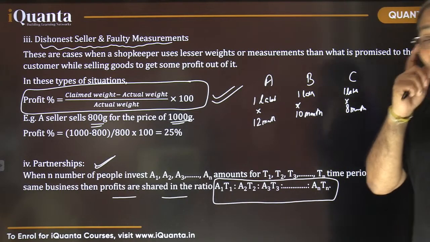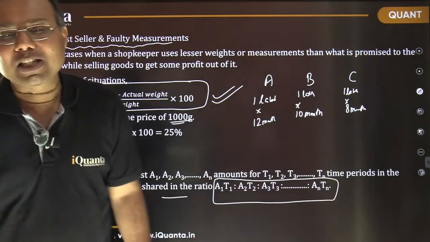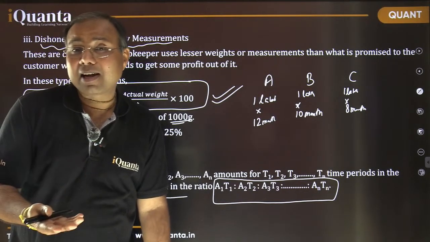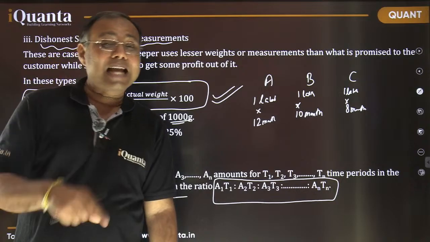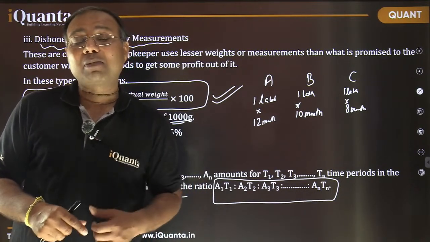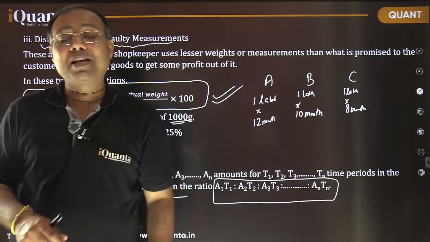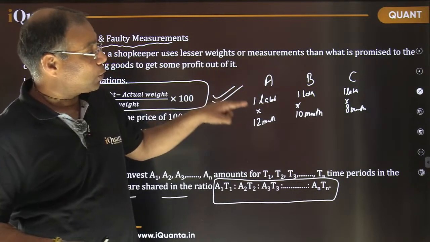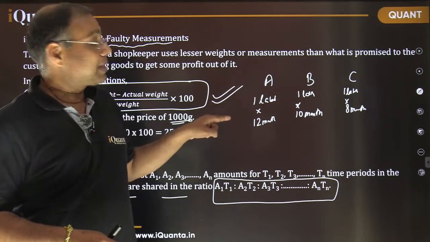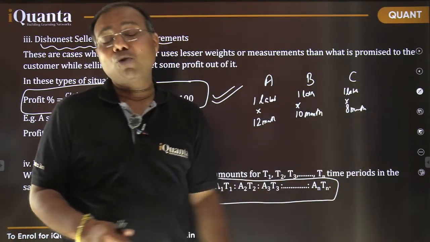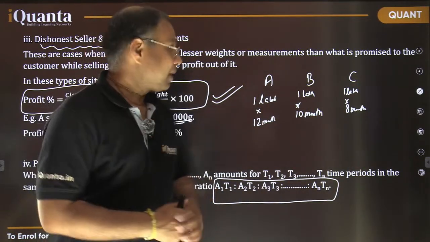So in a way it may look like everyone has got an investment of 1 lakh each. So should the profit be divided equally? No. The time when they are making their investment, or the total duration for which the investment is there in the business, also plays an important role. That's why we need to multiply their investment with the duration for which their investment is there in that business. So that product will give me the final ratio in which the profits would be shared. I hope it is very clear now.